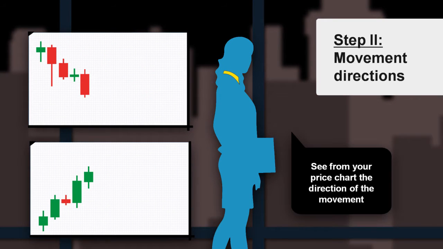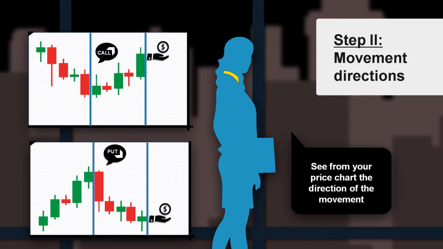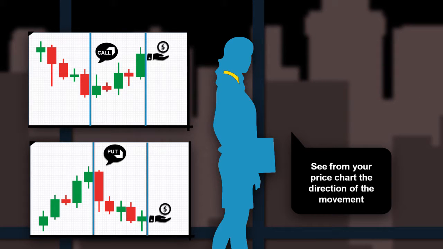Step 2. If there is a significant difference, the next step is to check and see from your price chart the direction of the movement. Purchase a call option if the market is on the uptrend and a put option if the market is on a downtrend.